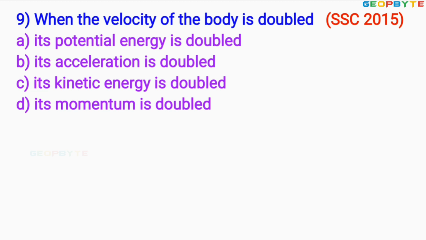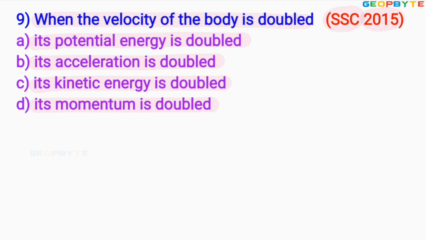Look at the 9th problem asked in 2015 for SSC exam, given like this. When the velocity of the body is doubled, option A, its potential energy is doubled, option B, its acceleration is doubled, option C, its kinetic energy is doubled, option D, its momentum is doubled.